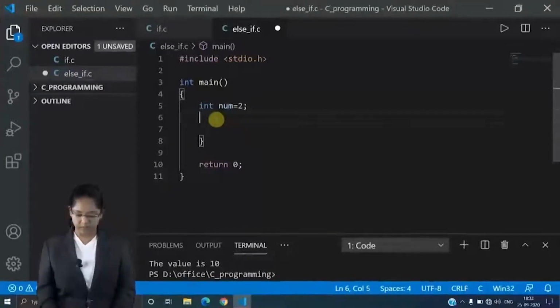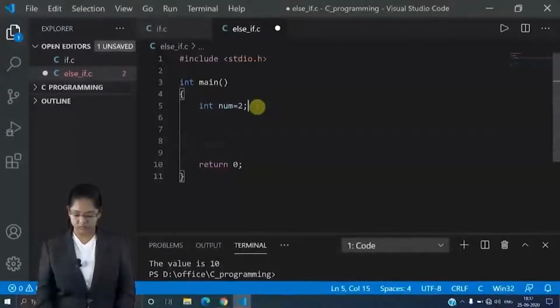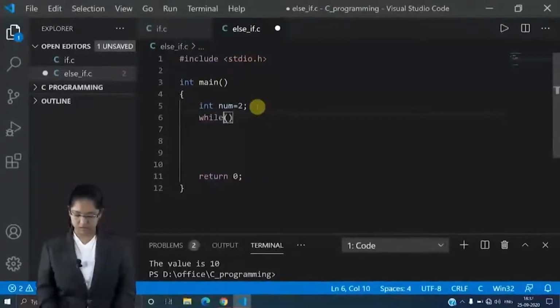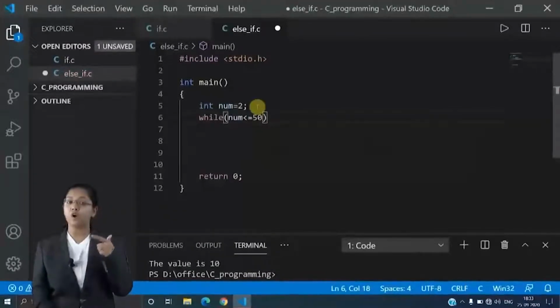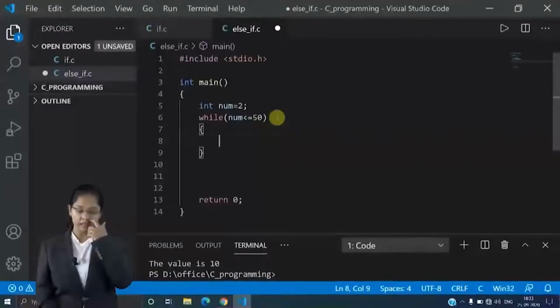Now here I will write a while statement: while num is less than or equal to 50. Why 50? Because I want to print all the even numbers between 2 and 50. Right? So now I will write the condition over here.